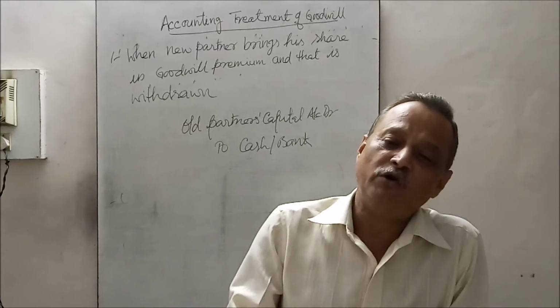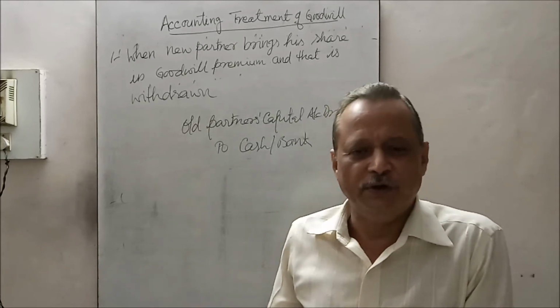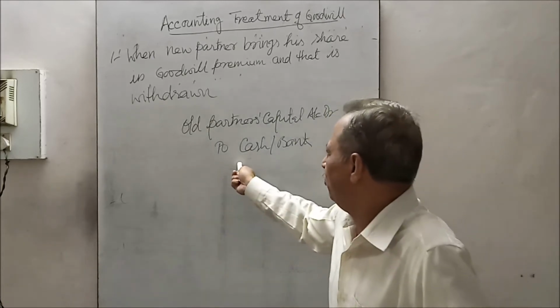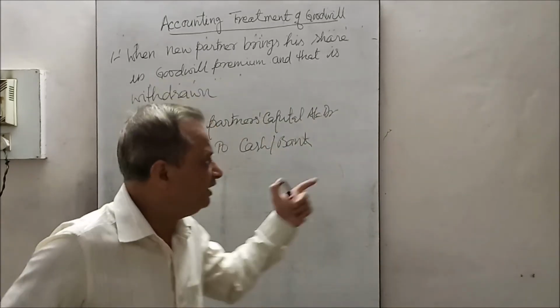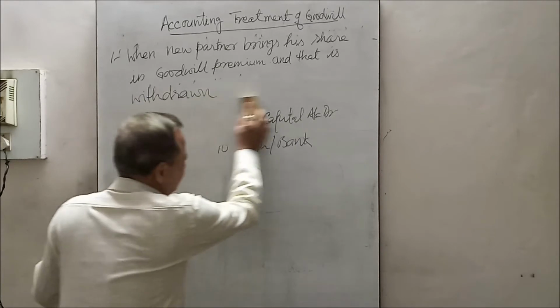But if that amount is withdrawn, besides these two entries, we will pass the third entry: old partners capital account debit to cash or bank account. This is the one case.